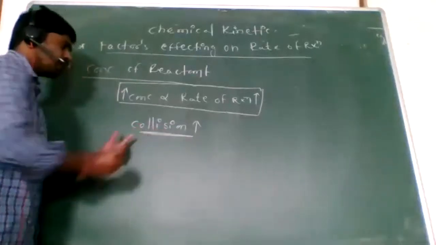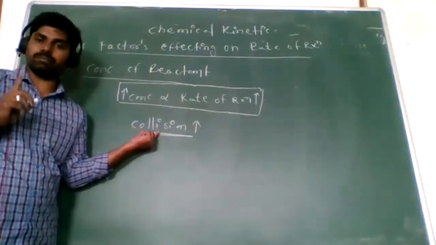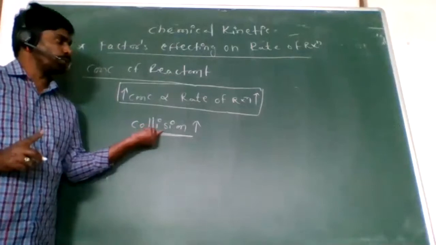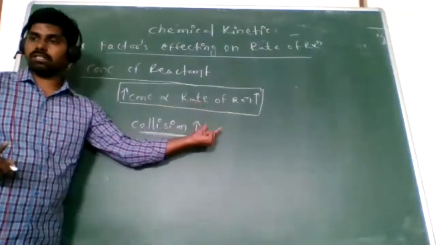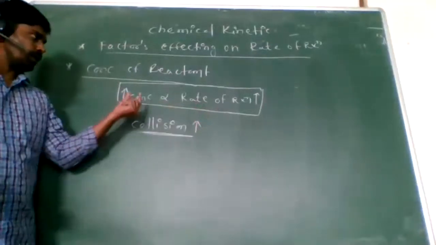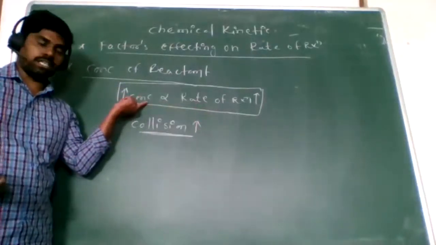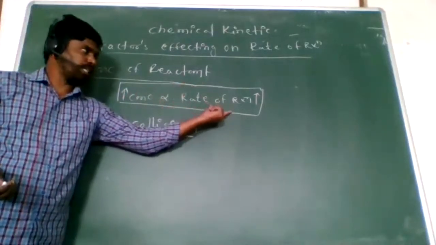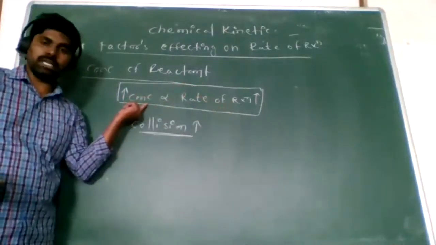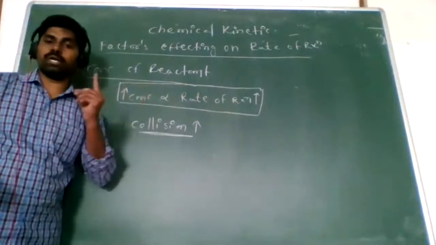When the number of collisions between the molecules increases, automatically the rate of reaction increases. Did you understand? Simple. When the concentration of reactant increases, automatically the rate of reaction increases. How does it increase? Concentration increase means the number of molecules per unit volume increases.